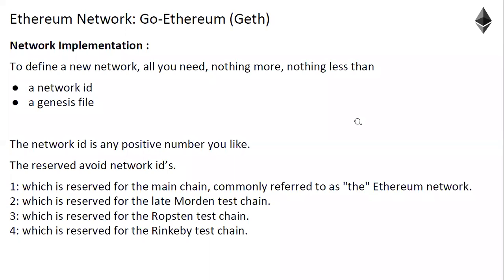So which is the most popular? Geth is most popular. And on the network side, of course, the mainnet is the ultimate network where the whole ledger is maintained. Other than that, for developers to test their smart contracts, there is a testnet called Ropsten, which is created by the Ethereum Foundation.